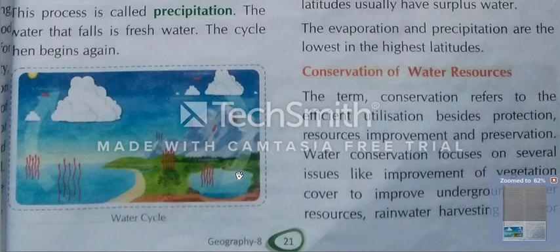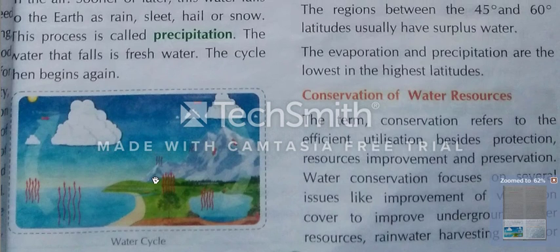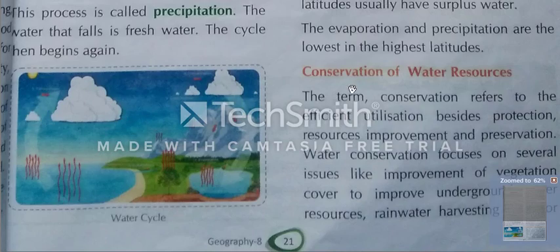Here you can see ocean, sea, canals, ponds. They are evaporating. After evaporation, some water will go back to liquid, and some water will come in gaseous form and mix with the air and reach the clouds. They form the clouds, having billions of tiny droplets, and after some time, sooner or later, they fall on the ground in the form of rain, hail, snow, sleet. So this is the water cycle. I hope that you have understood.